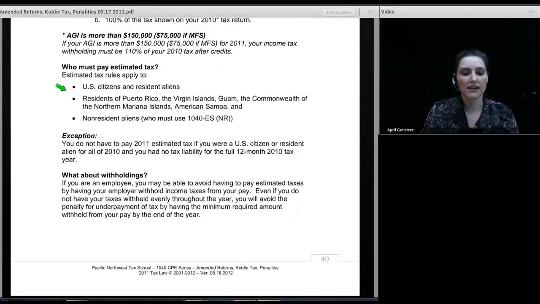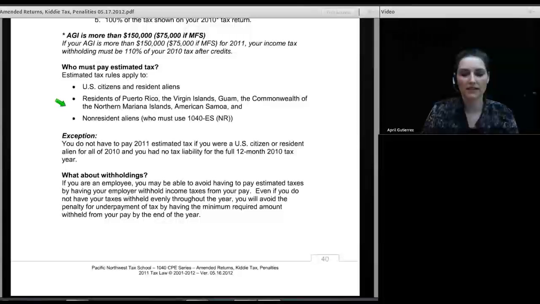So who is required to pay estimated tax? Well, the estimated tax rules apply to people who are U.S. citizens and resident aliens, as well as residents of Puerto Rico, the Virgin Islands, Guam, the Commonwealth of the Northern Mariana Islands, American Samoa, and non-resident aliens who must file using Form 1040-ES (NR).